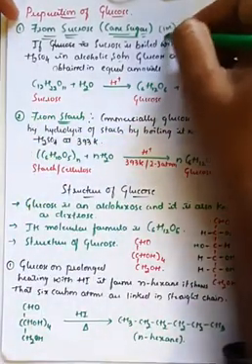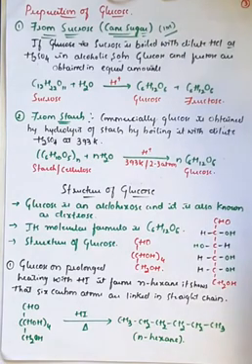So explain the preparation of glucose from sucrose, or preparation of glucose from cane sugar. Both the meanings are same. And the second important preparation of glucose is from starch.